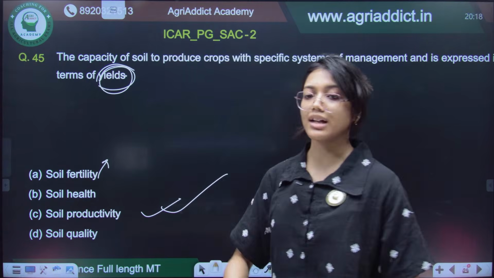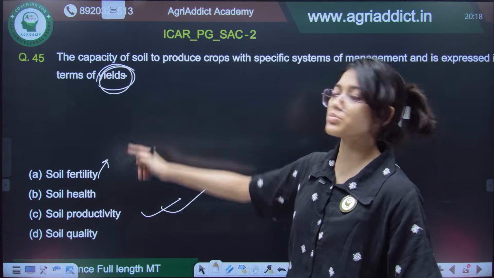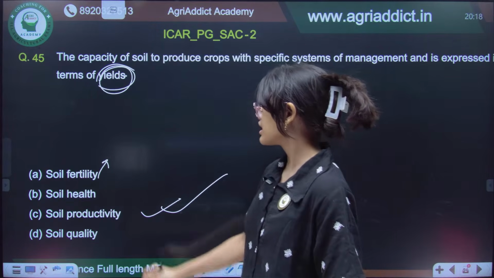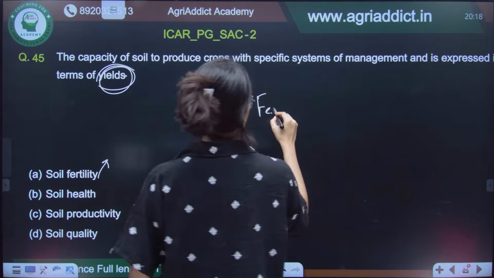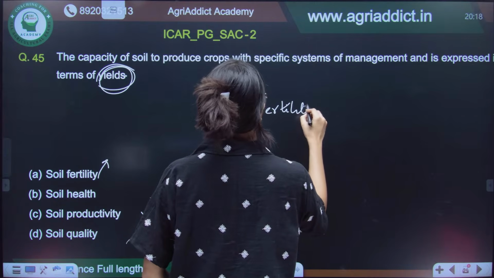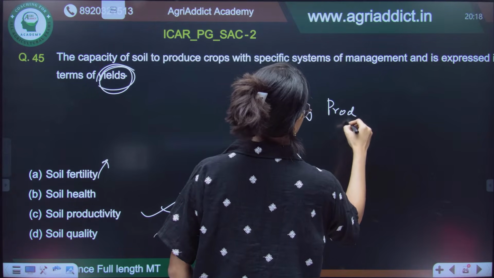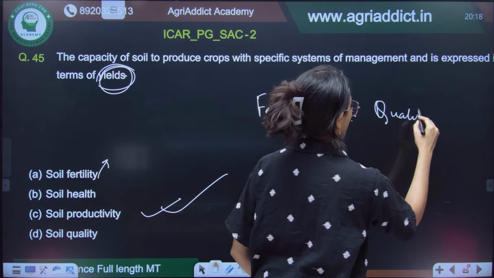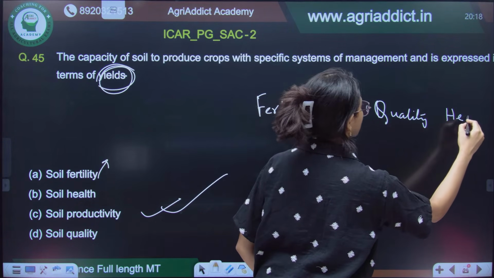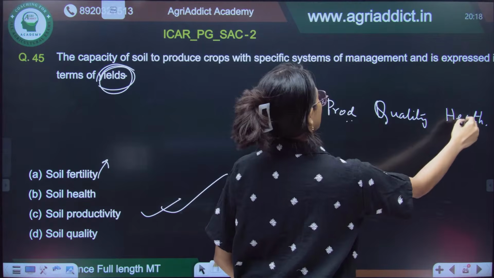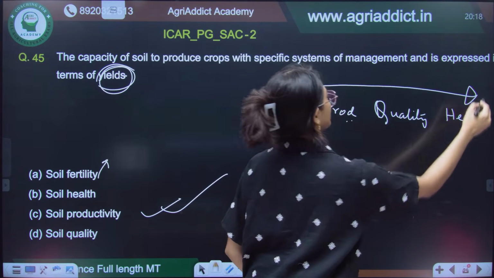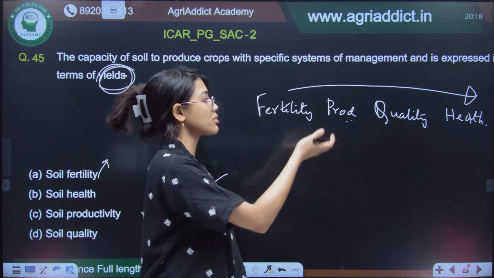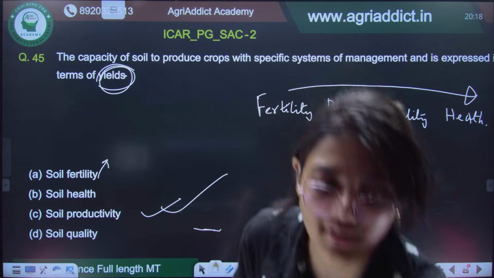Fertility is the supplying capacity, but you do not express it in terms of yield. The spectrum is: first fertility, then productivity, then soil quality, and then soil health.